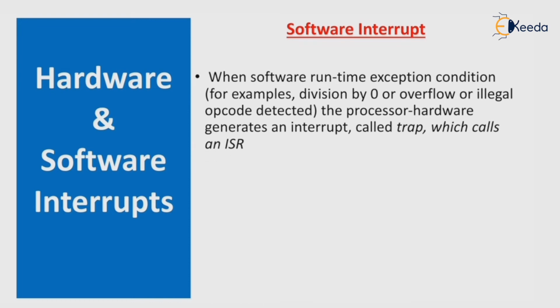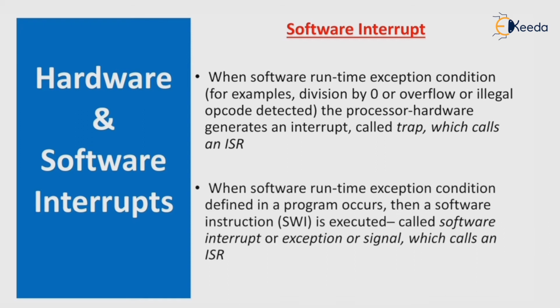Software interrupt: when a software runtime exception condition occurs, the processor hardware generates an interrupt. For example, when division by 0, overflow or illegal opcode is detected, the interrupt is generated. It is called a trap, which calls the ISR.